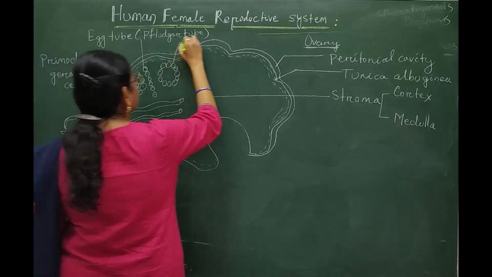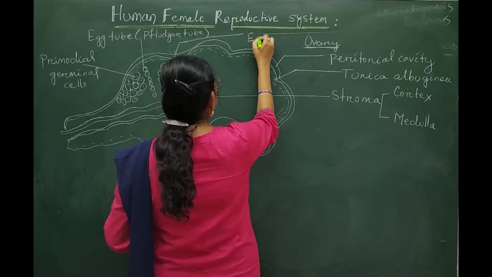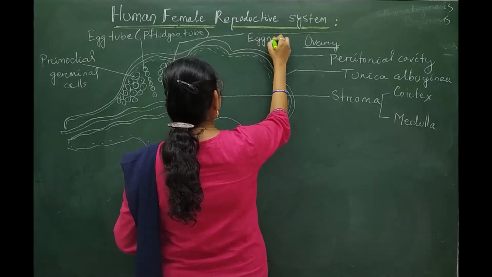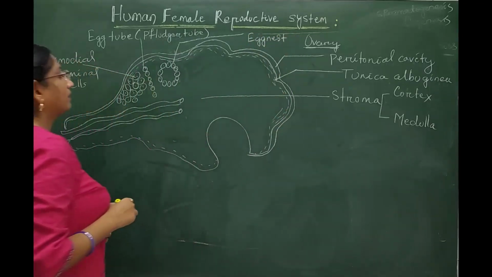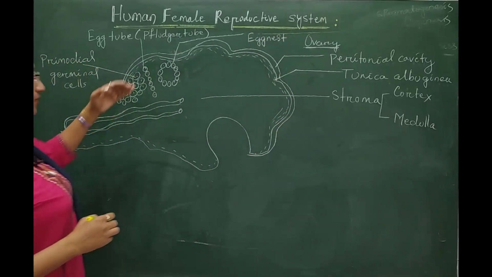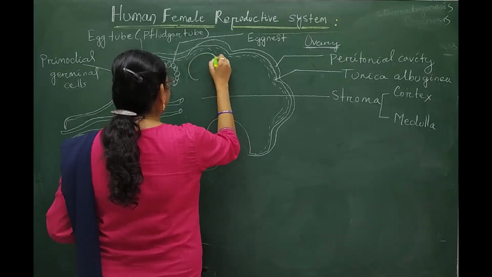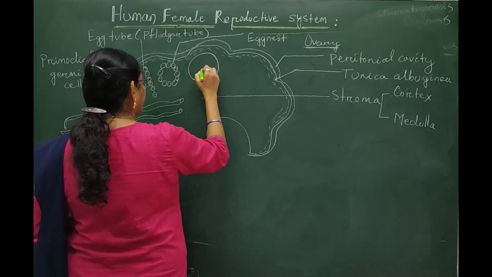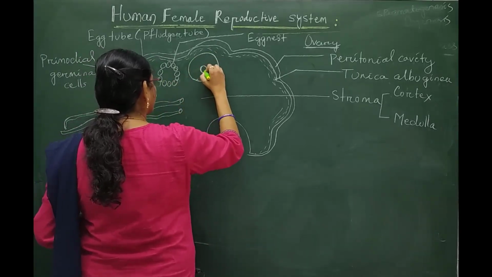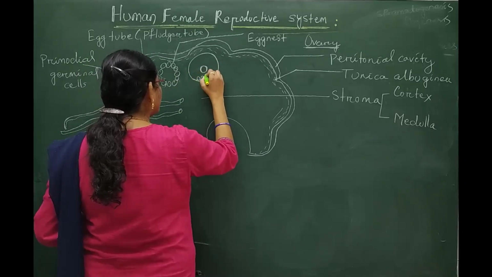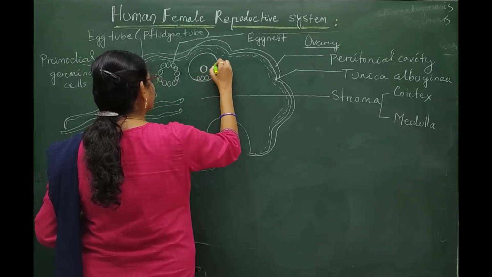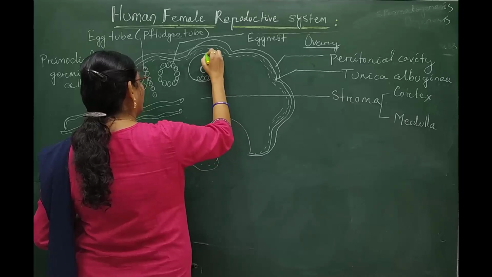is called egg nest. And after that egg nest, another structure is produced, known as primary follicles.